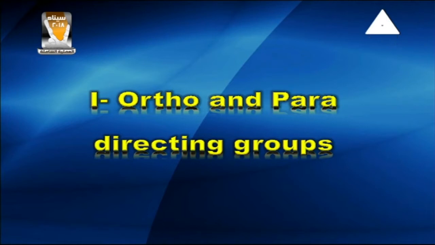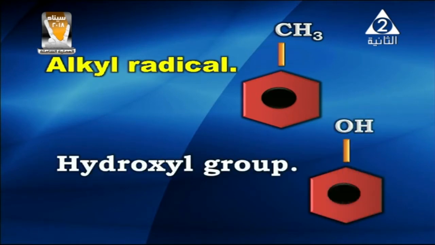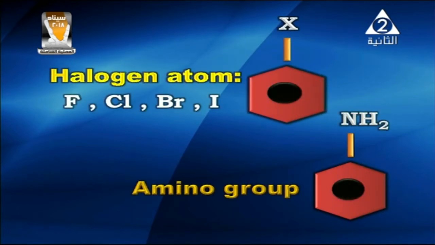Some groups are ortho and para directing groups. What that means is the entering second group will enter the ortho and para positions. These groups are alkyl radicals such as methylbenzene as shown on the screen, hydroxybenzene, which we call phenol, as shown on the screen, and halogens attached to benzene, which may be fluorine, chlorine, bromine, iodine, and amino groups, which is the NH2 group as shown on the screen.